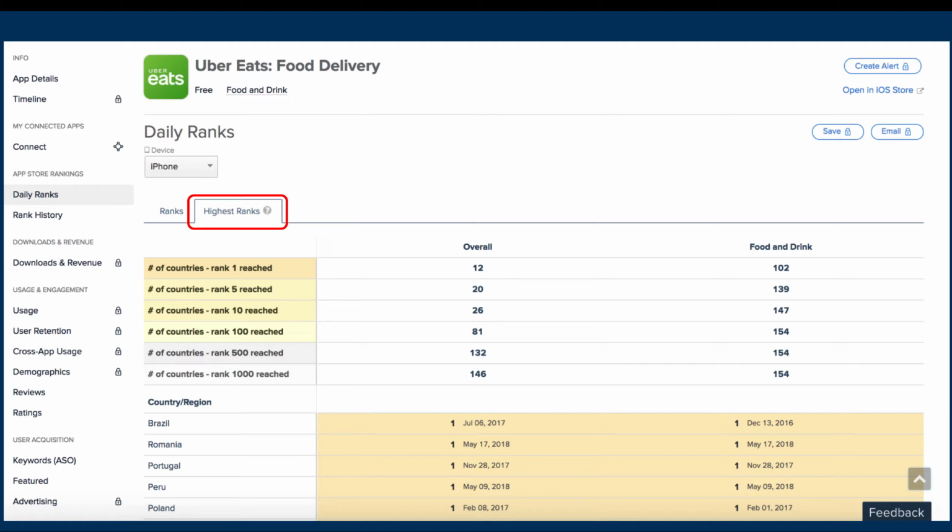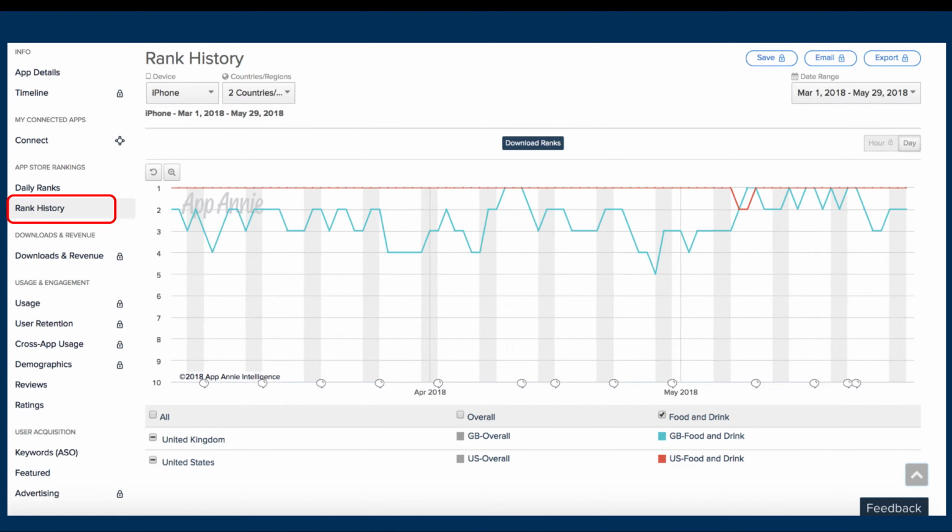Now, if you would further like to understand the trend and ranking of an app in any country, you can navigate to the Rank History tab. Since Uber Eats is a free app, we will only look at the download rank trend. But for a premium app or an app with IAP, you have the revenue trend available as well. Here, we have selected two countries, United States and the UK.